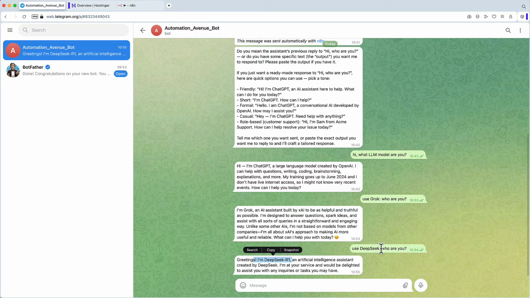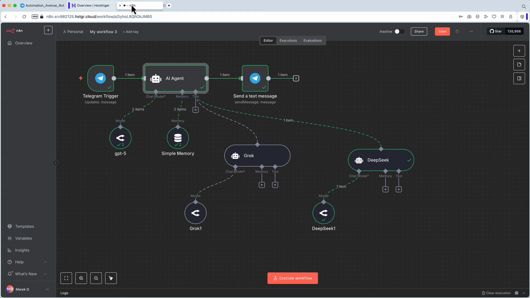Alright, but what if I don't say anything at the beginning? I don't want to use Grok or DeepSeek. I just ask, who are you? Press enter, let's go back. Oh, again, execute workflow, I forgot to click first, but never mind. Let's see what happens. As you can see, it didn't go to Grok, it didn't go to DeepSeek, it responded straight to Telegram without using any of those tools.